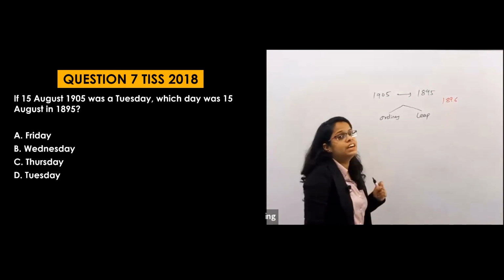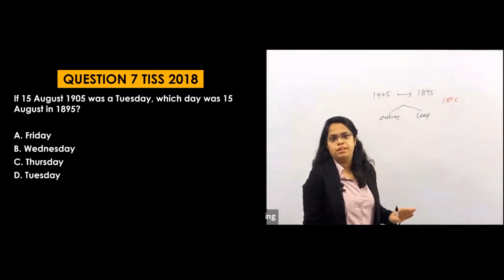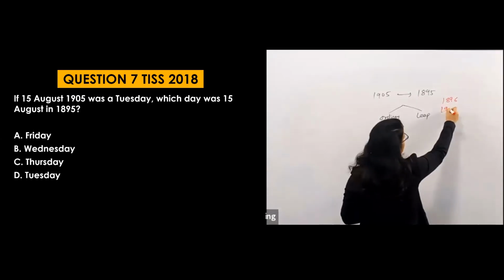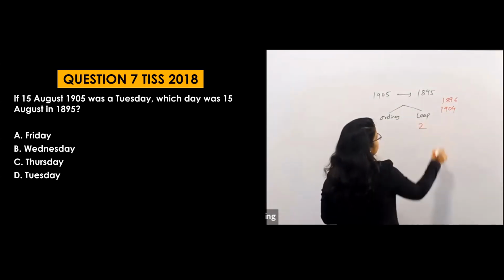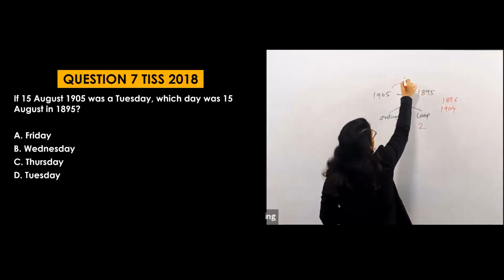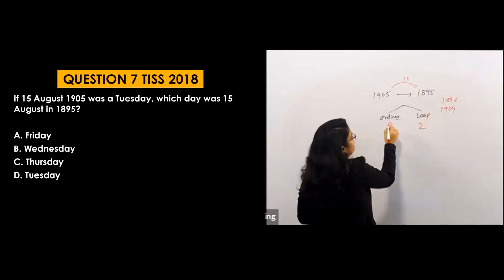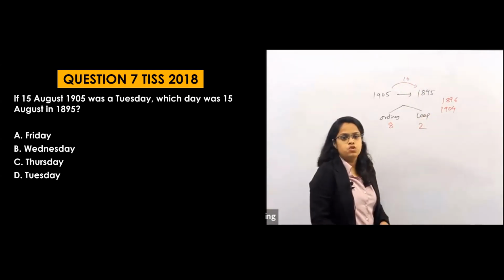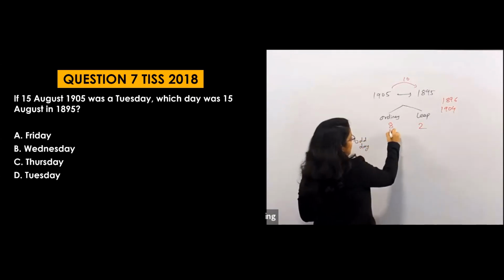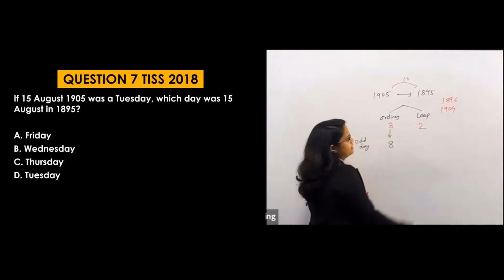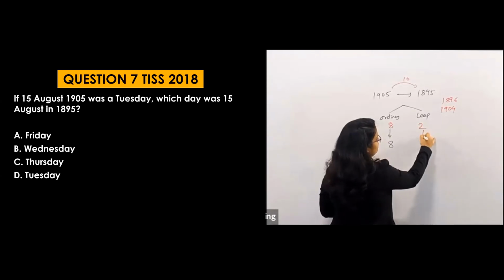Then there is 1900, which is not a leap year. The next leap year will be 1904, and then 1905 comes. That means there are 2 leap years. As there is a difference of 10 years with 2 leap years, the ordinary years will be 8. In these 8 years there will be 8 odd days.